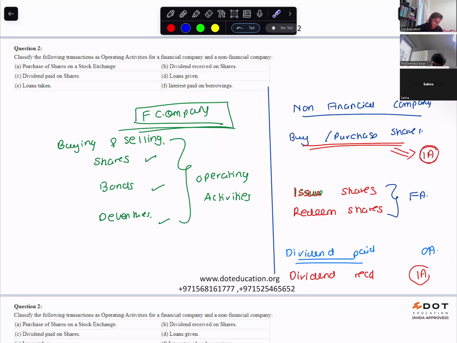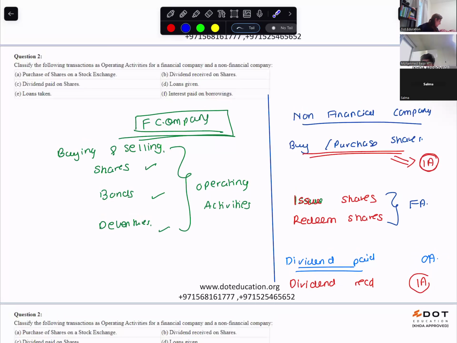Okay. So now they are saying that for a financial company and a non-financial company, purchase of shares of a stock on a stock exchange.